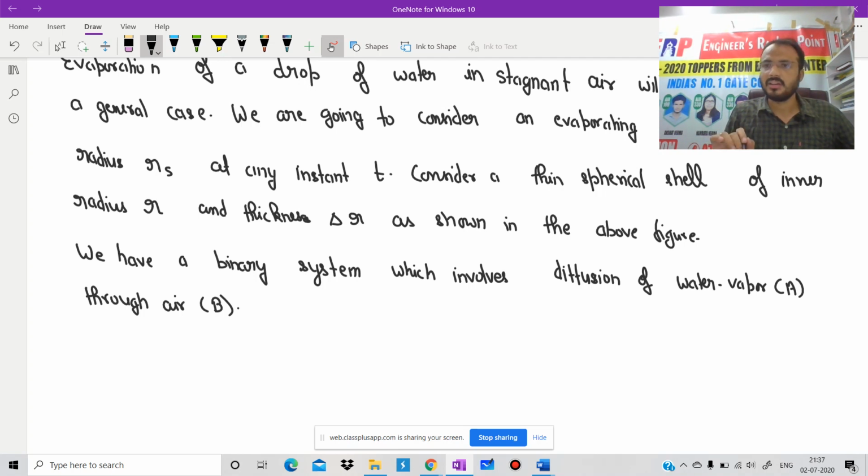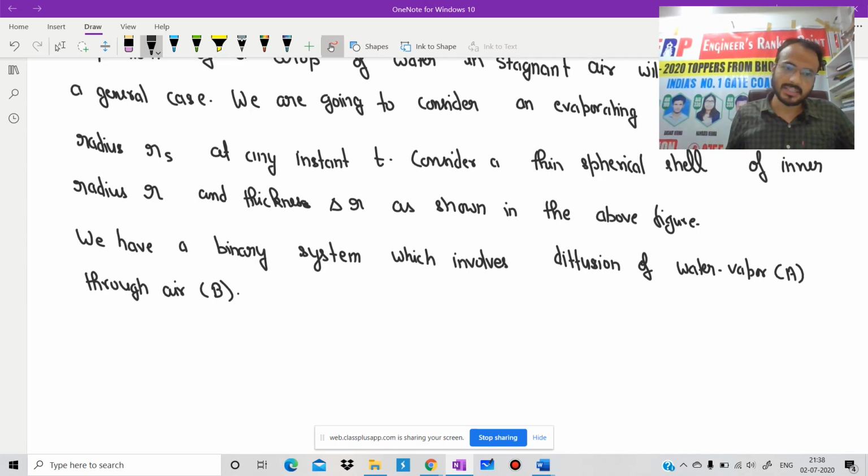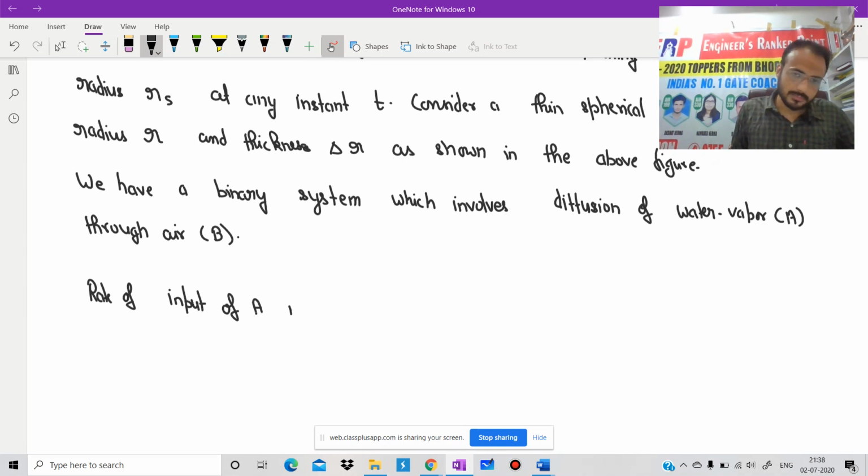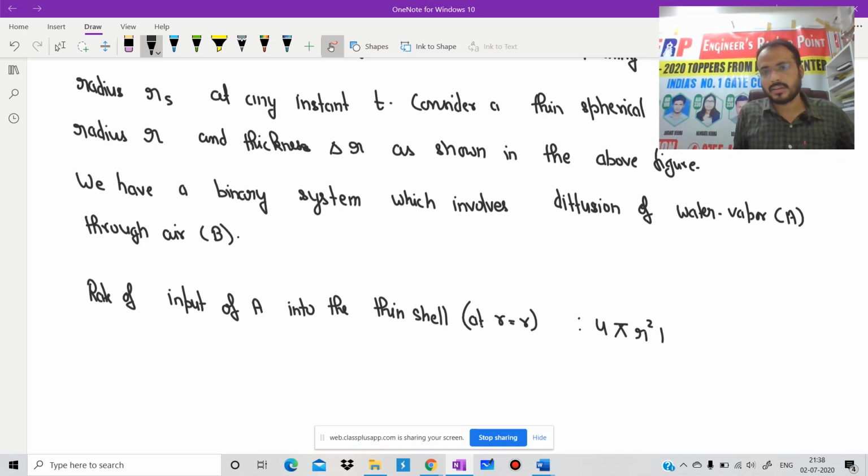We have flux and we have a sphere, so we multiply by the area of the sphere to get the rate. So we can write the rate of input of A into the thin shell at r is equal to 4 pi r square N A at r.